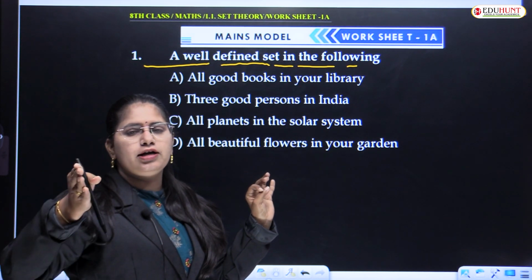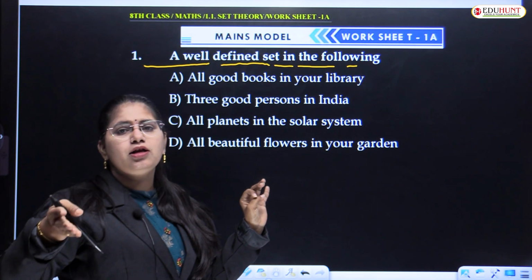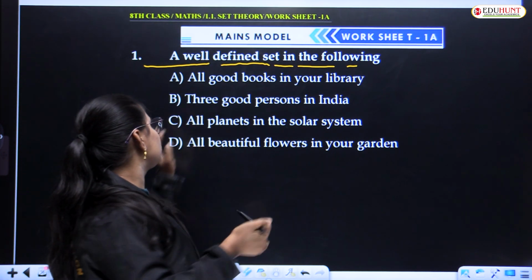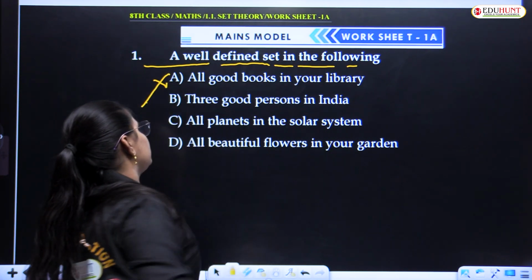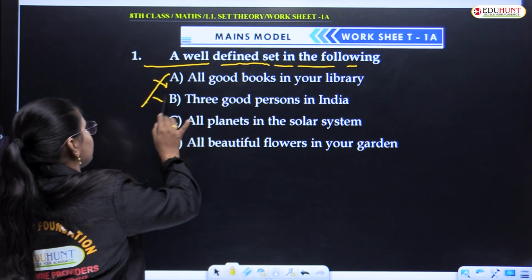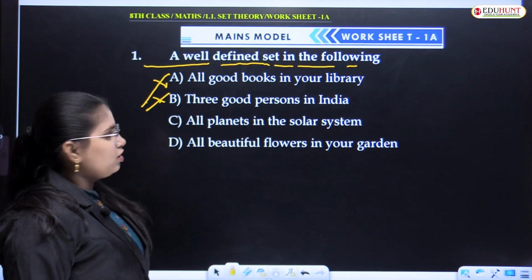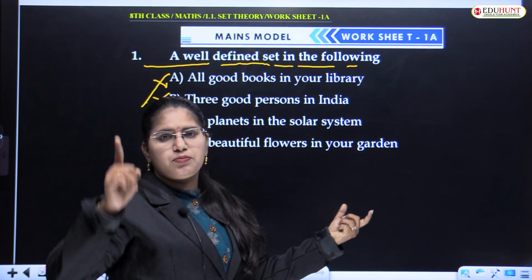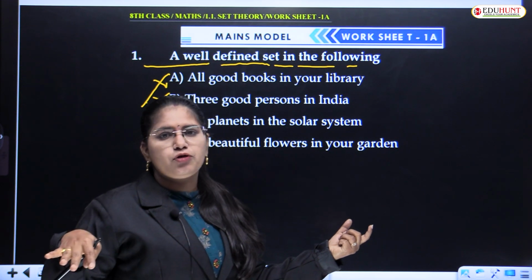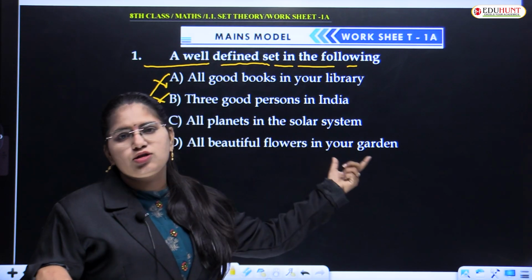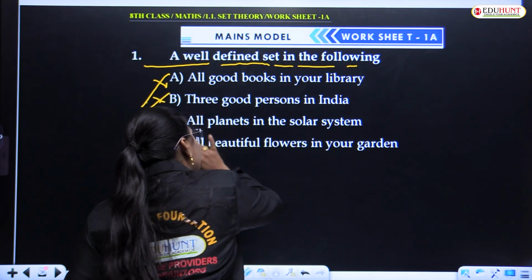All good books in your library: it may be a good book in your perspective, and in my perspective there may be some other good book. So this is not a well defined set. Good persons, I cannot judge whether they are good or bad. All planets in the solar system will be a constant, as the solar system is the same for everybody and the planets are constant in it. So this is a well defined set.